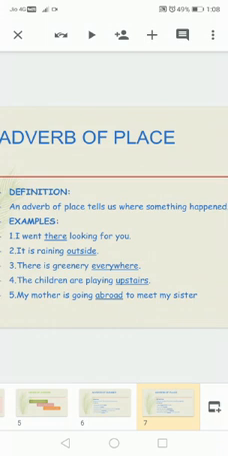I went there looking for you. Where did I go? There. It is raining. Rain is going on, but where? Outside. It is raining outside. So outside is a place. There is greenery everywhere. It tells us where something happened. Greenery everywhere. The children are playing. Where are the children playing? Upstairs. My mother is going abroad to meet my sister. Where is mother going? Abroad. So this adverb of place tells you where something happened. Let us move on to our third one.